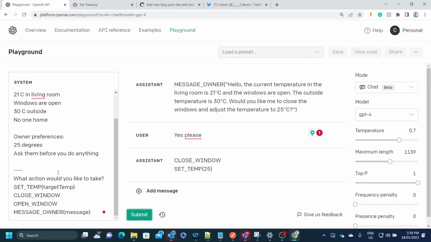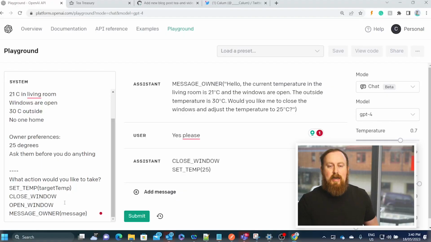Now, of course, we could also say that the owner is happy for ChatGPT to run commands directly without asking them, and then maybe they would automatically have all their stuff taken care of for them.